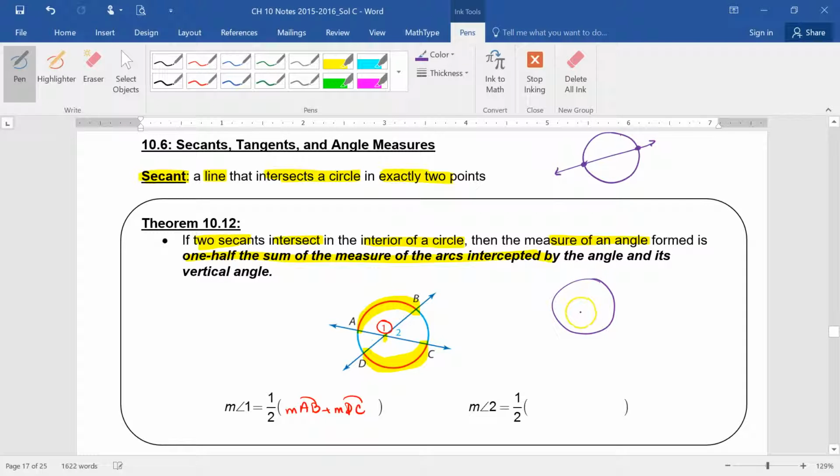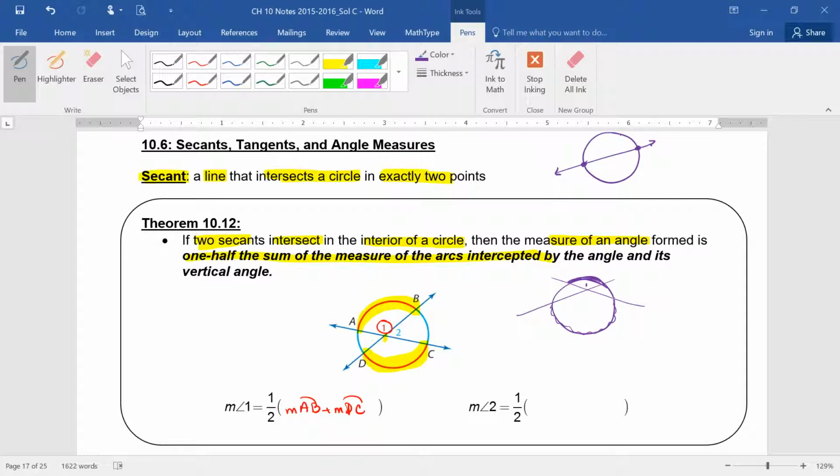Let's exaggerate a little bit more. Suppose the intersection is here. Now you've got angle 1 here. Look at the arc intercepted there and look at the arc intercepted there. You see how they're not the same? Only if it was a central angle would those two arcs be the same.